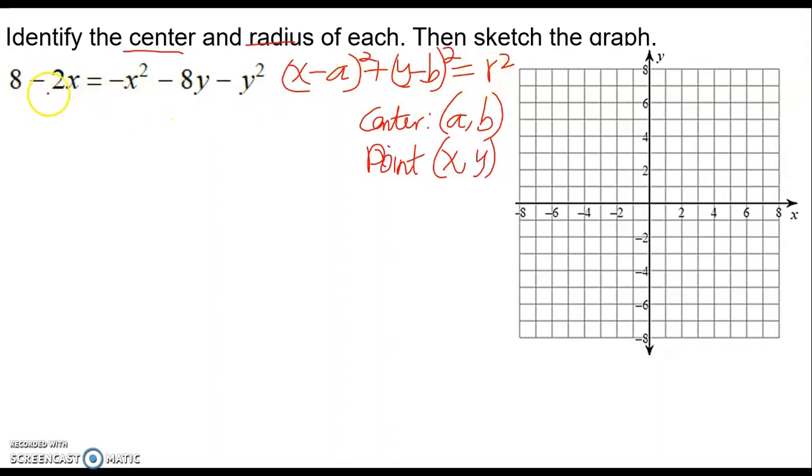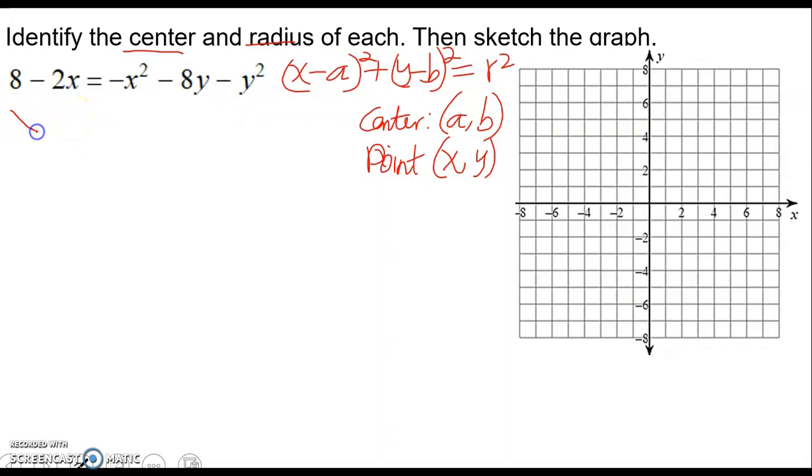What we need to do is, first of all, write this equation to look like this format by completing the square. So we're going to move all x's and y's to one side of the equation. Whenever an expression crosses the equal sign over to the other side, the sign changes. We want x squared and y squared to be positive, so it's better to move them to the left side.